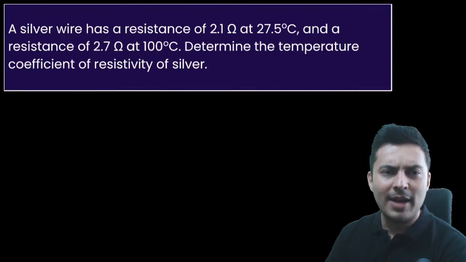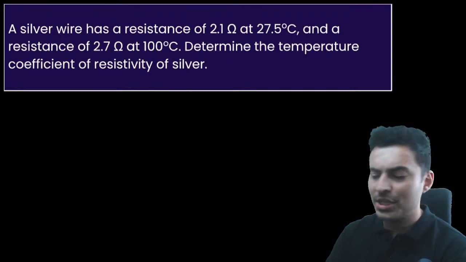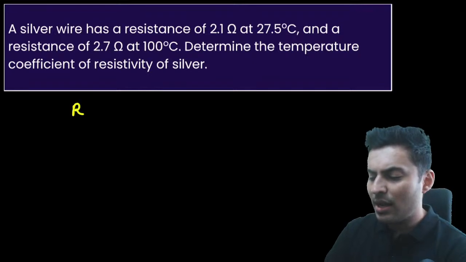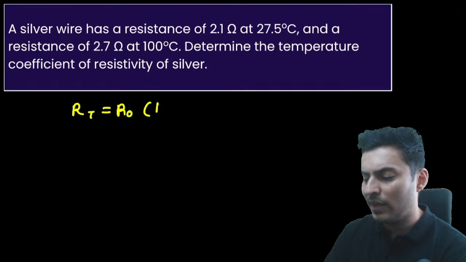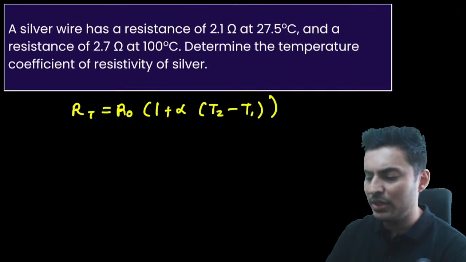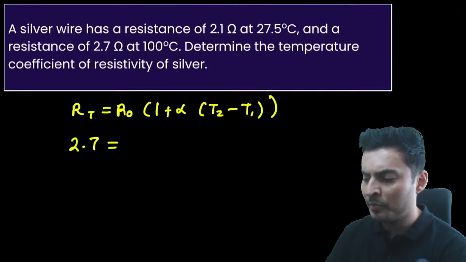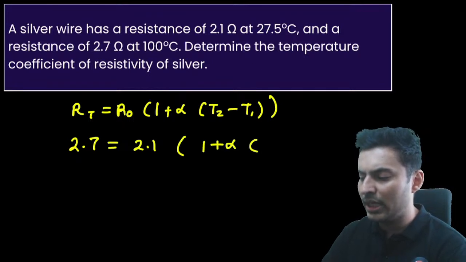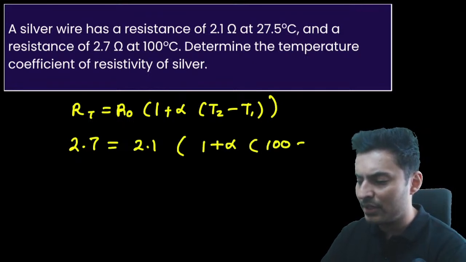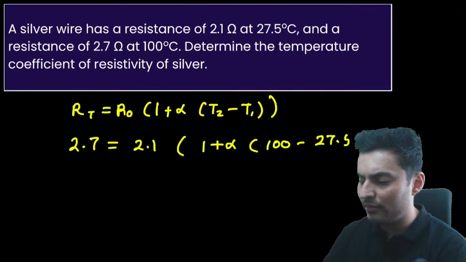So silver wire has a resistance of this much. What you will do? You will use the formula: resistance at any temperature is R naught into 1 plus alpha into T2 minus T1. That's all you need to do. Resistance at 100 degrees Celsius is 2.7 ohm. Initial resistance is 2.1 ohm. 1 plus alpha into T2, T2 is 100 minus T1, which is 27.5.